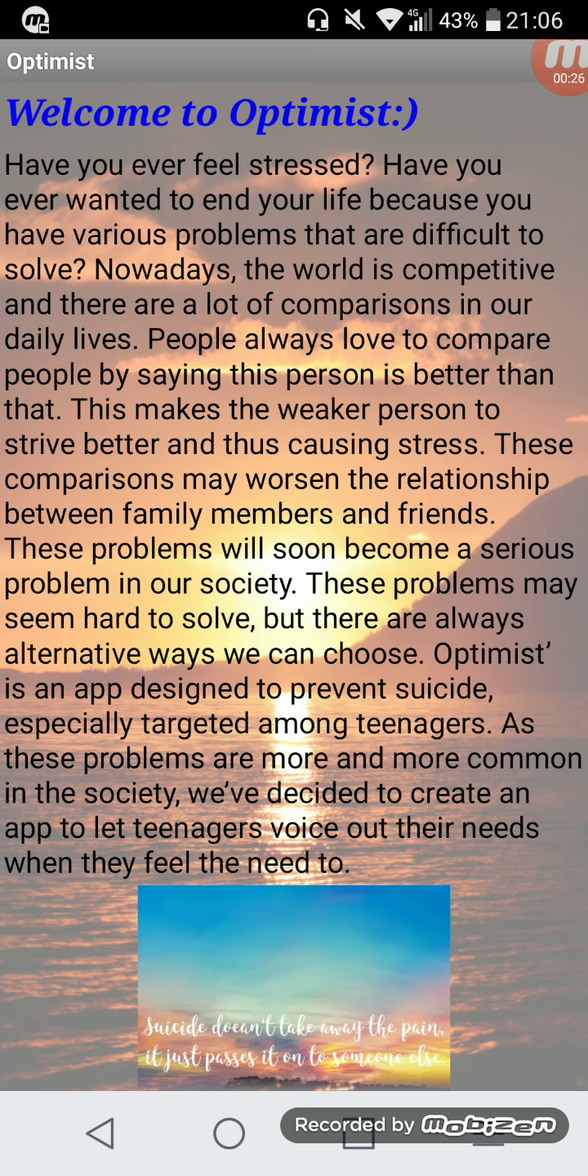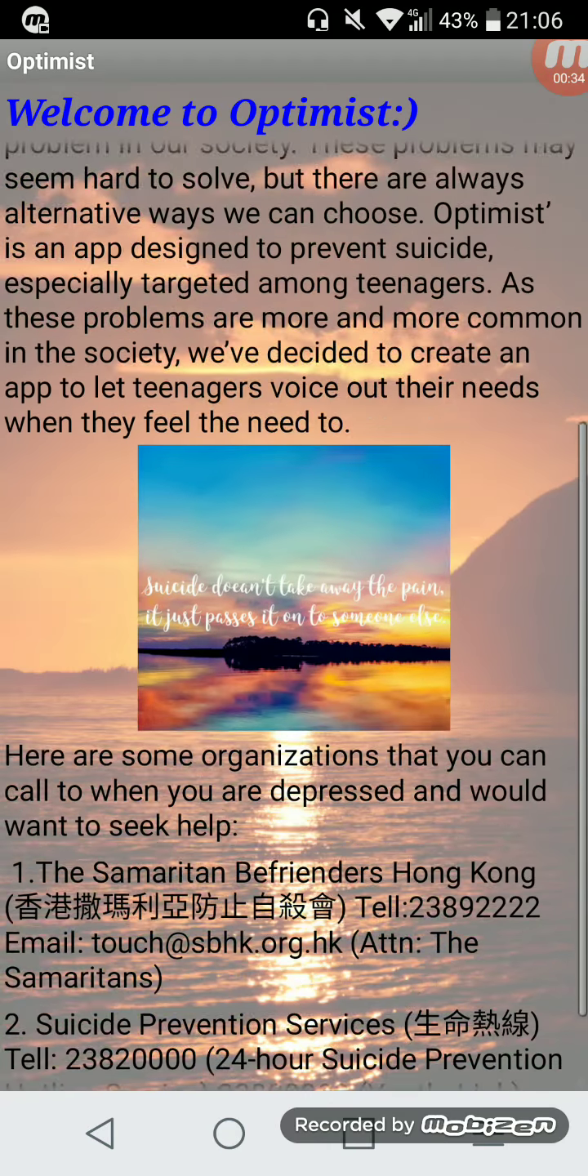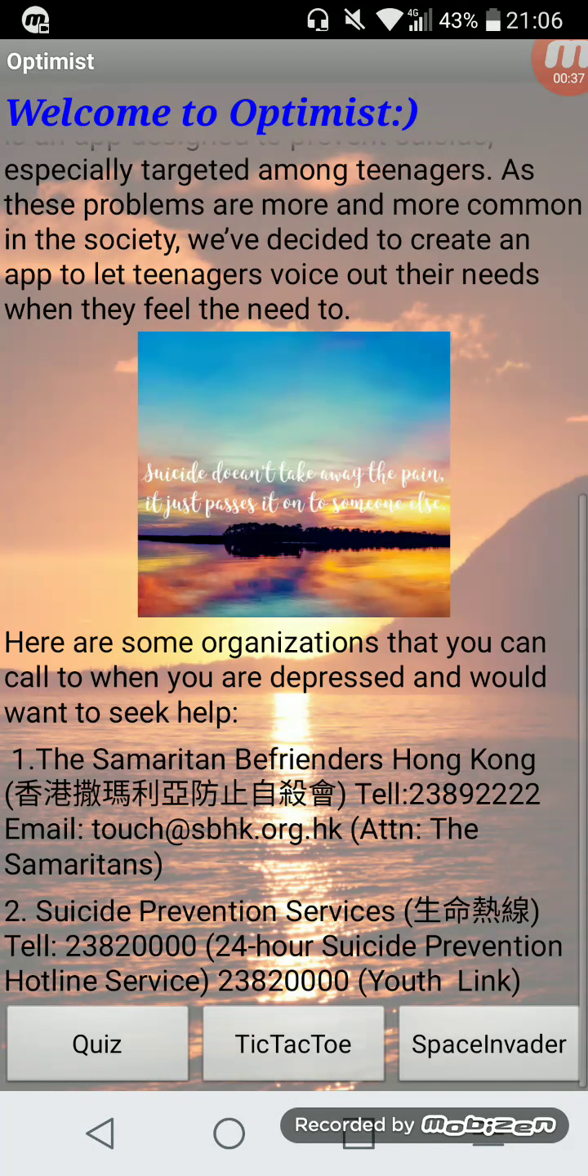So let's take a look at our app. This is the main page of our app. At the top part, there's the introduction of our app Optimist. As we scroll down, we can see a quote, and at the bottom part, we can see some Hong Kong organizations that users can call when they are depressed or would want to seek help. So, we have provided the hotlines as well as emails so that users can contact the organizations conveniently.